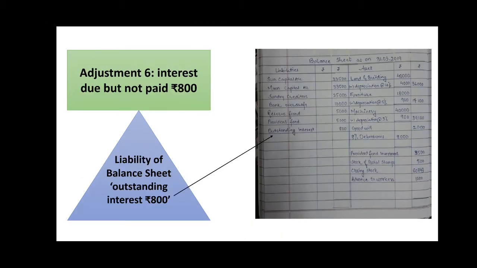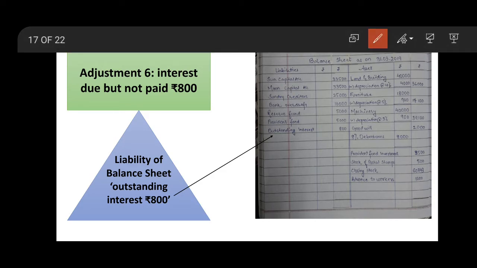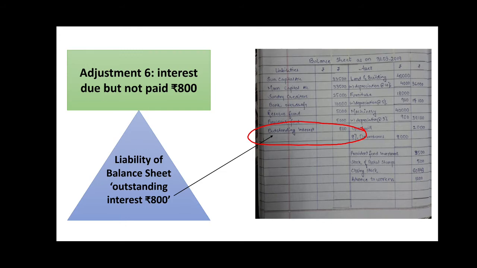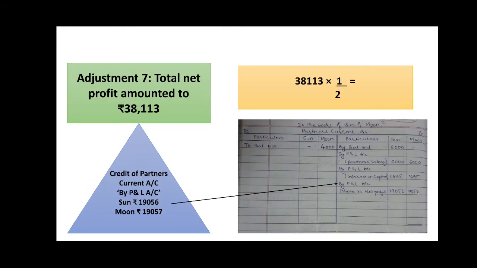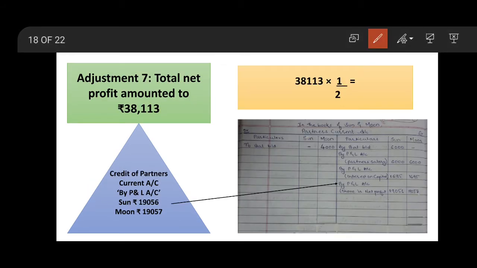Adjustment number 6, interest due but not paid. It is nothing but outstanding interest, and whatever is outstanding we write it to the liability. Outstanding interest rupees 800. Next is adjustment 7, total net profit amounted to rupees 38,113. Net profit is nothing but the closing balance of profit and loss account.